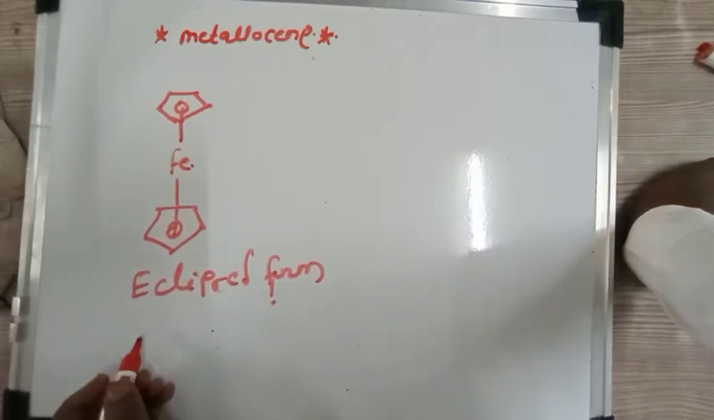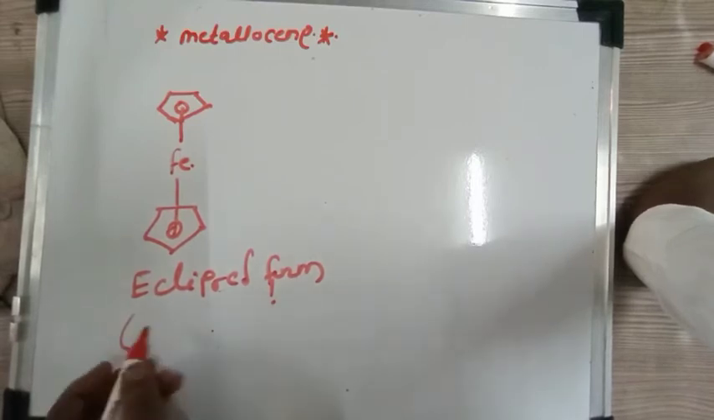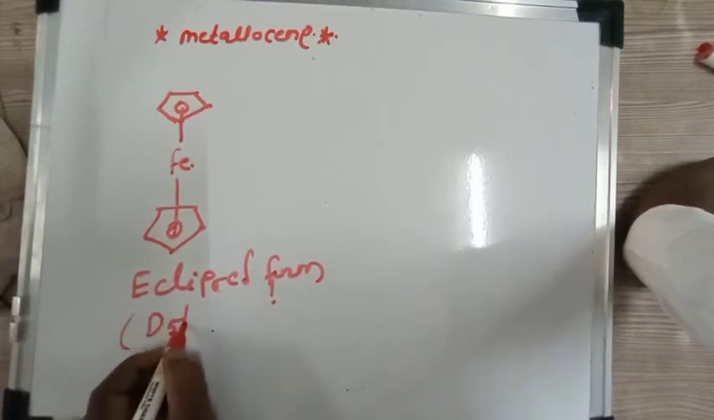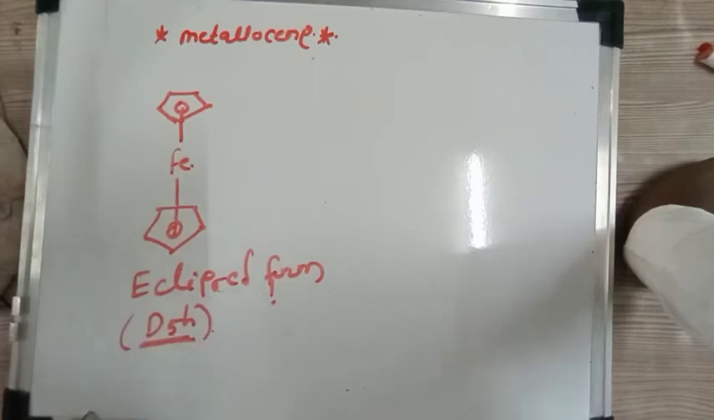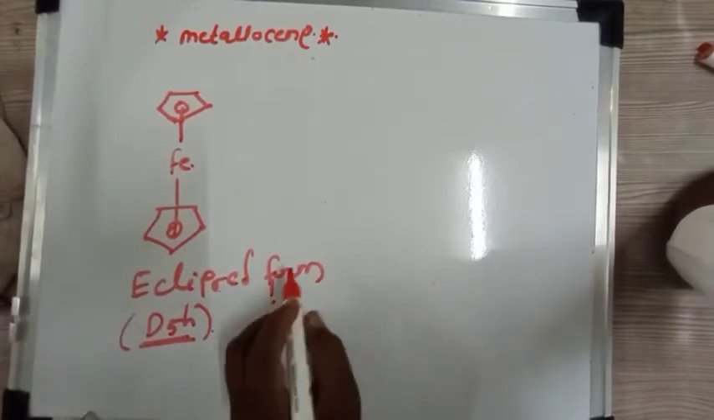And if you find out the point group of this eclipsed ferrocene, then it is D5h. You should remember the point group, that is D5h. So in this case the point group of this ferrocene is D5h. And if you consider another